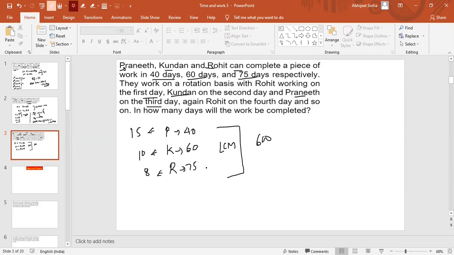So now in the first day, it is mentioned that Rohit will do 8 units of work. Then on the second day, there will be Kundan. Kundan will do 10. And on the third day, there will be Pranit, and Pranit will do 15. Right. So this is 15 plus 8, 23, plus 10 is 33. So this is 33 units of work for 3 days.